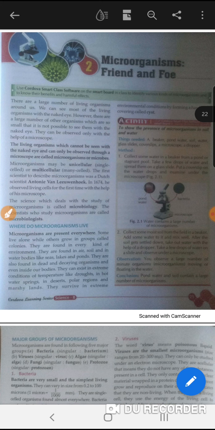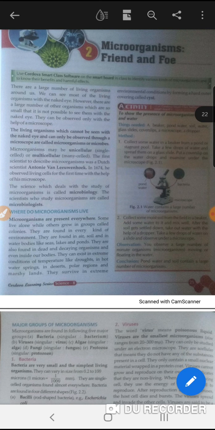Now, where do microorganisms live? Microorganisms are present everywhere, whether it is our own body, air, water, soil, every place, everywhere there are microorganisms. We cannot imagine our life without microorganisms.